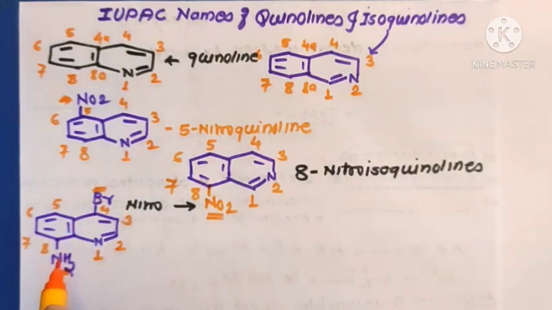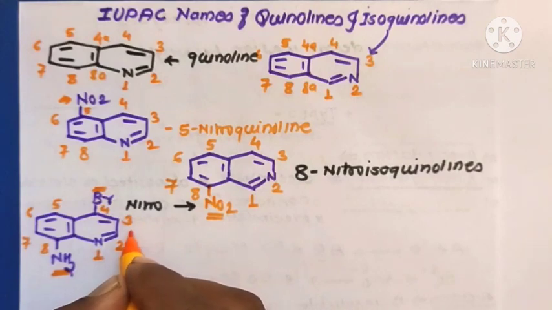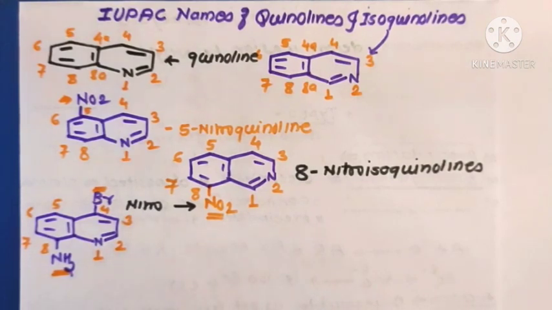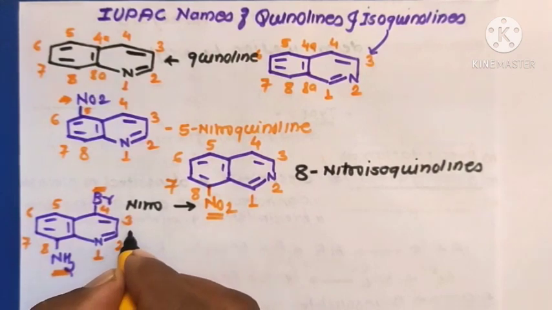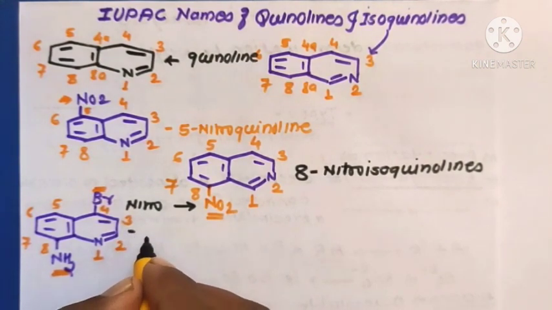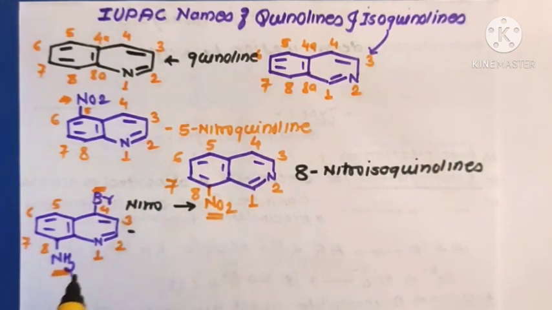According to the IUPAC rule, substituents are listed in alphabetical order.